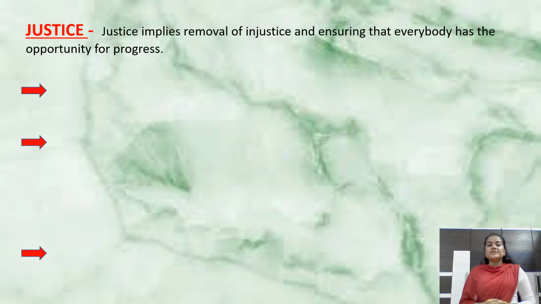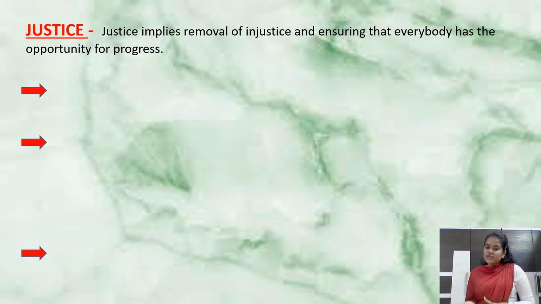Okay, very good. Yes, fairness, treating everybody equal, giving chance to prove. Very good. All are right. All are correct answers. So we'll see what is justice here. Justice implies removal of injustice and ensuring that everybody has the opportunity for progress. So it is exactly written what answers you all gave me. Absolutely correct. Yes, justice implies removal, that is to avoid injustice. What is injustice? It is just the opposite of justice.